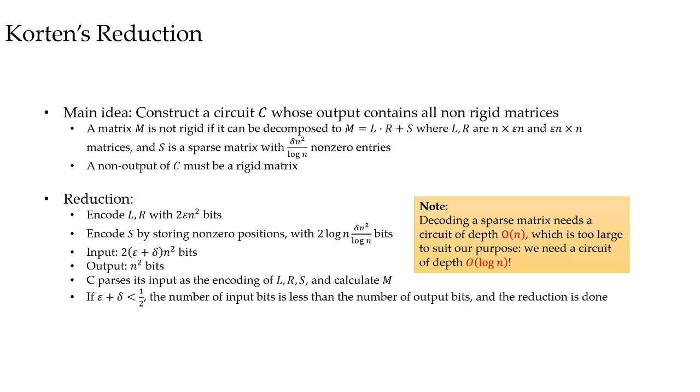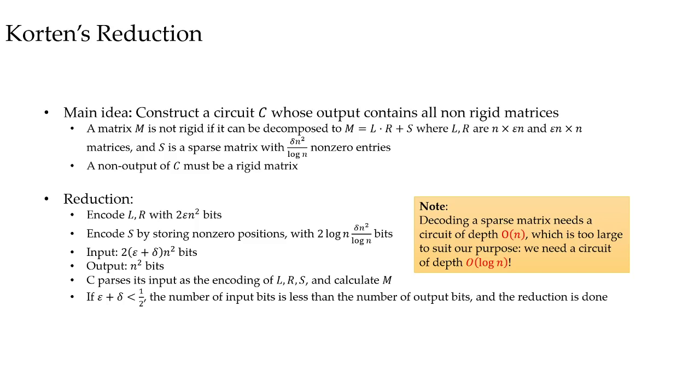Before talking about our reduction, let's first review how Cotton reduces the rigid matrix construction to avoid. Suppose we have a circuit C whose number of input bits is less than the number of output bits, and any non-rigid matrix is in the range of C. Then any solution to avoid C is an explicit rigid matrix. The remaining problem is to construct the circuit C.